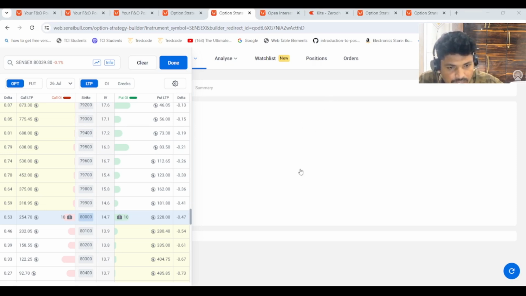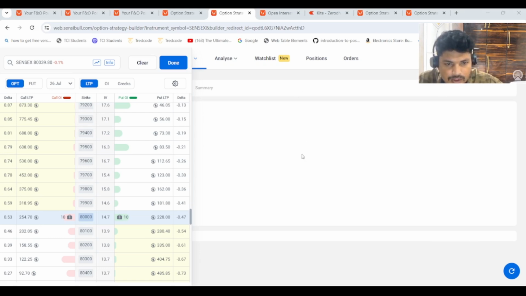Liquidity is there. The problem is the bid price and ask price difference was too huge. If you can see this one, the ask and bid price was almost 10 rupees apart. That is almost 1,000 rupees difference in slippage. It depends on how tomorrow's market opens. But my overall break even point will be 0.7 percent of the Sensex, on the upper side and 0.7 on the lower side. That was the plan. And let me show you the payoff chart.